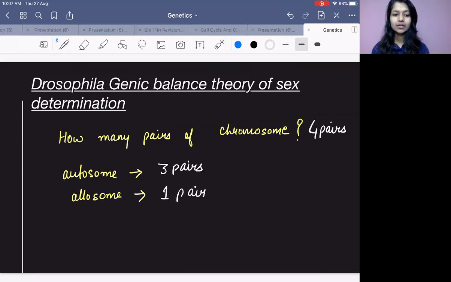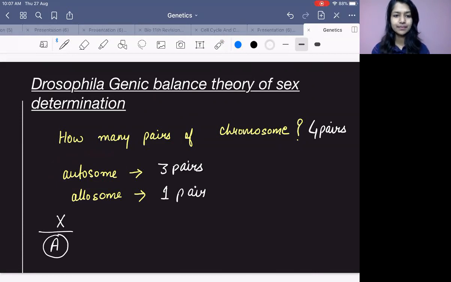Got it? So you know what is this theory all about? This says that the ratio of X chromosome upon autosome, the number of X chromosome upon number of autosome, tell us the gender of the Drosophila, that it is going to be male or it is going to be female.